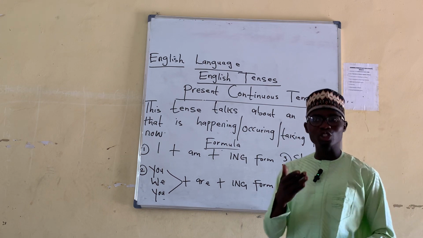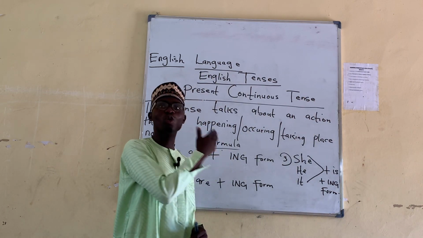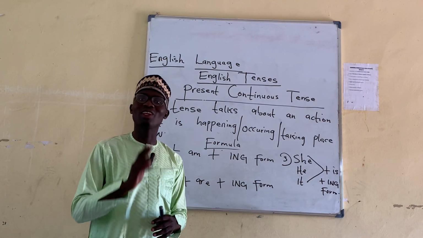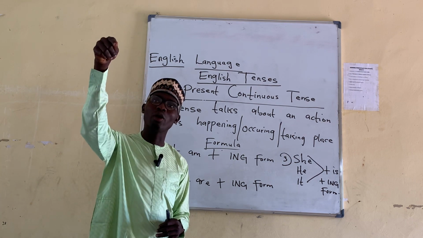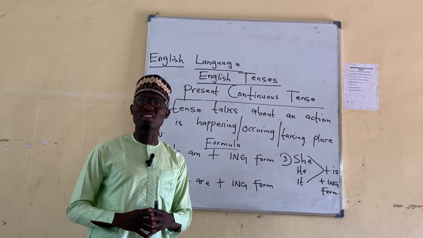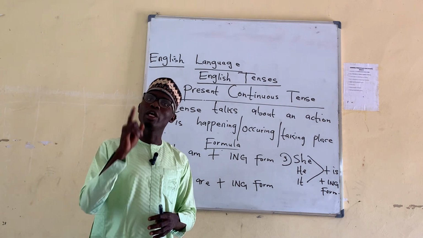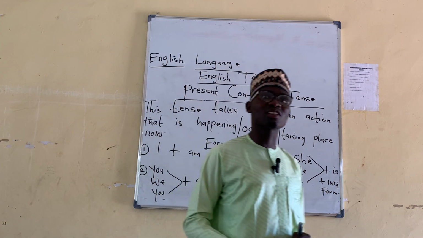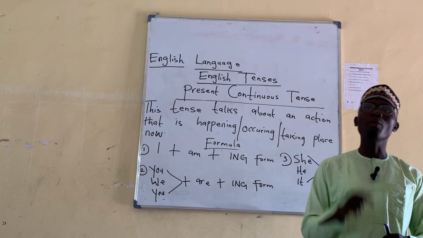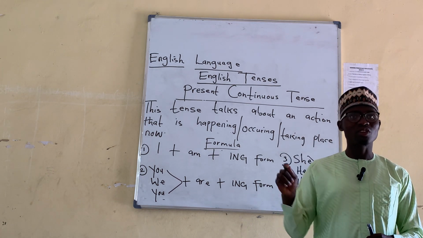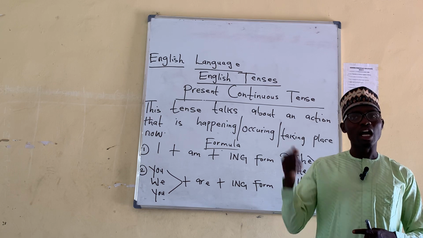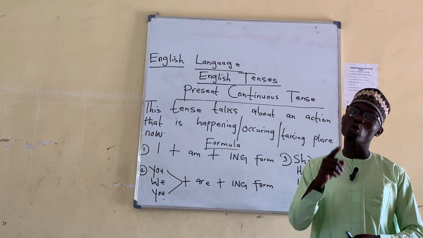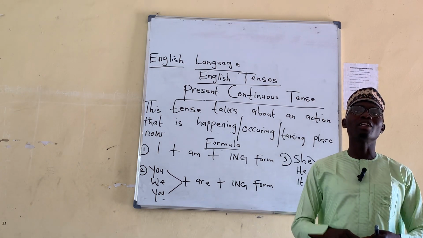For example, as I'm teaching you right now, I am using present continuous tense. What I did yesterday is not present continuous tense, and what I will do tomorrow is not classified as the present continuous tense. But what I am doing right now is classified as present continuous tense. So whenever you want to make a sentence that talks about what is happening at the time that the thing is taking place, or what you are doing at the present time, at the moment, or now, you are to use this formula of present continuous tense.